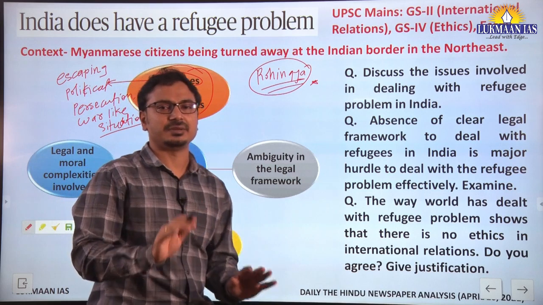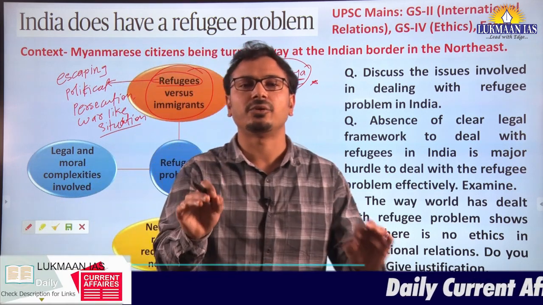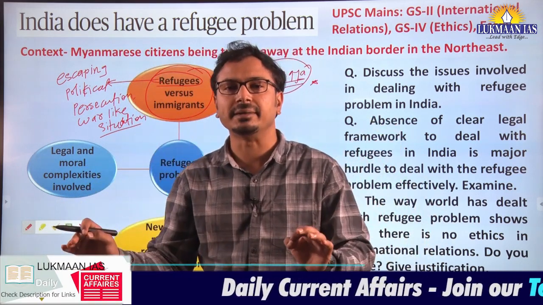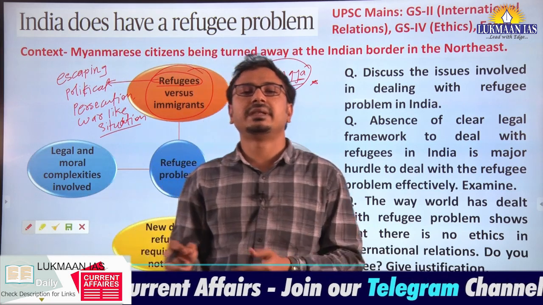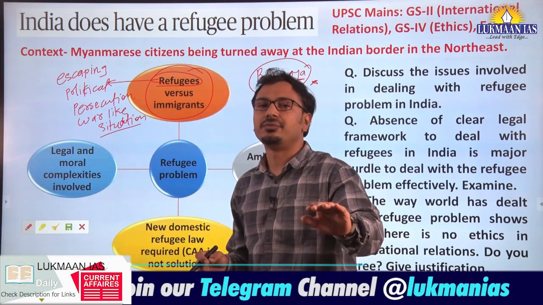This is very specific. There is a threat to the life of the people in their home country. In that case we can designate that person as a refugee.